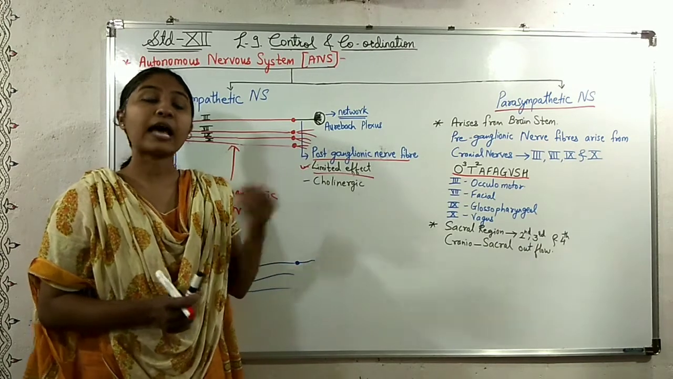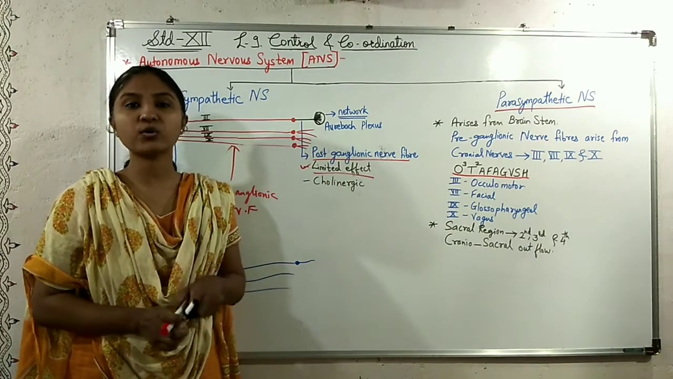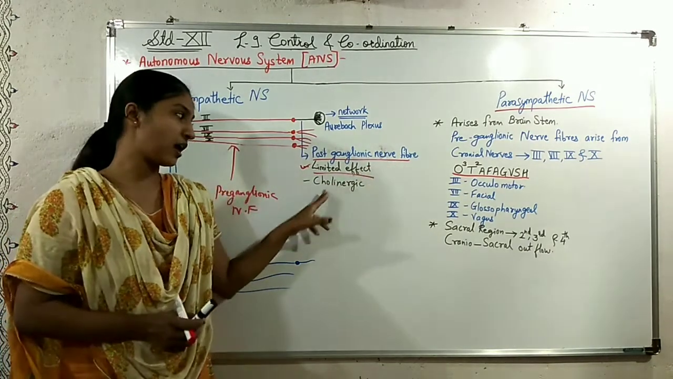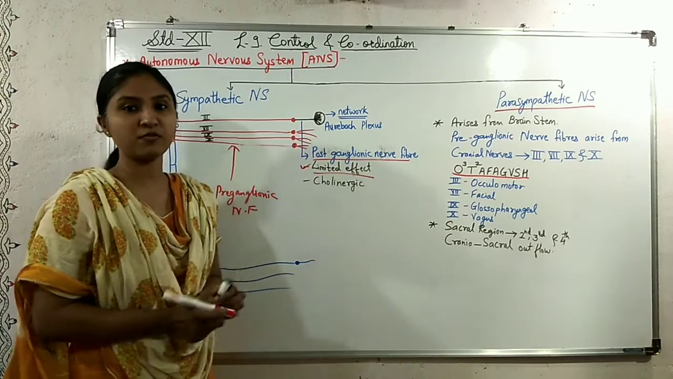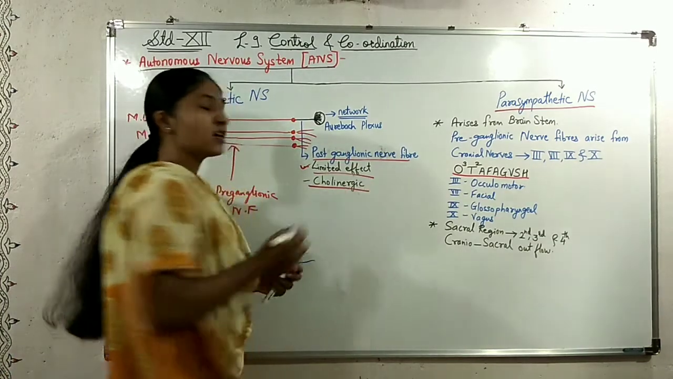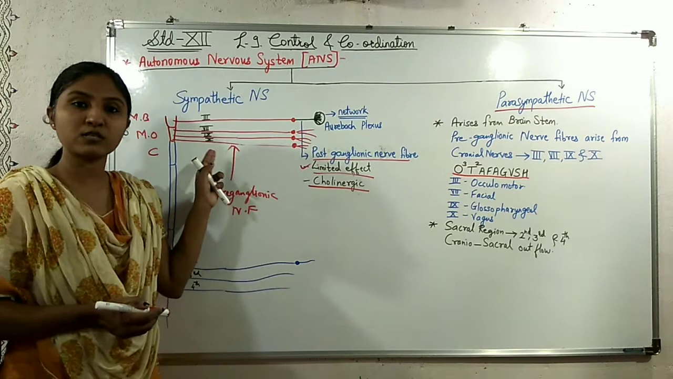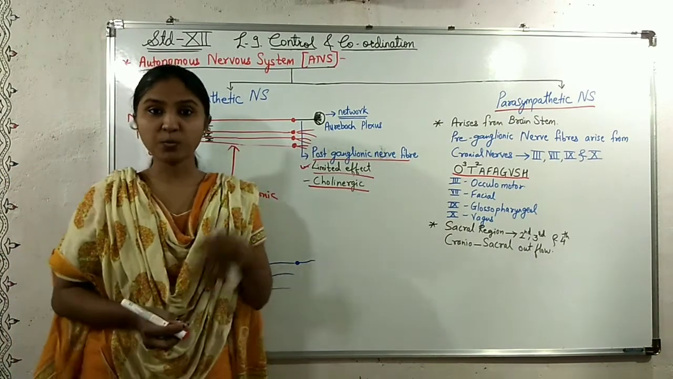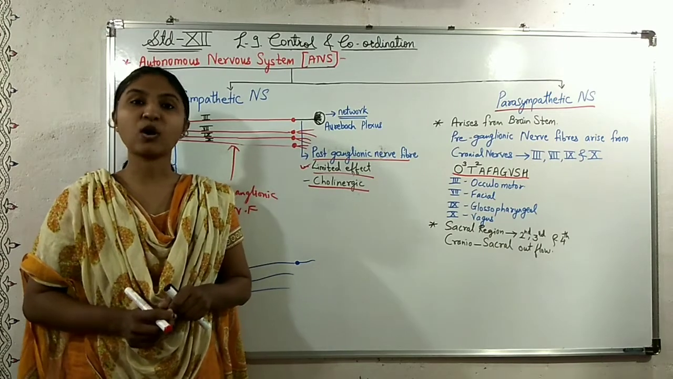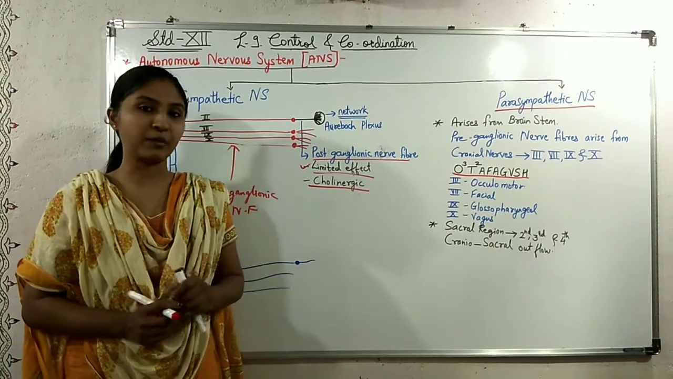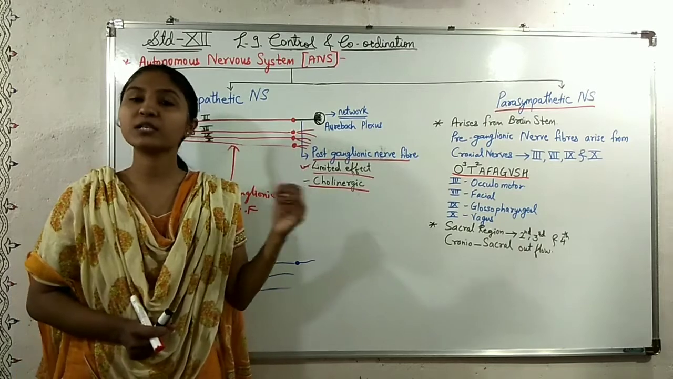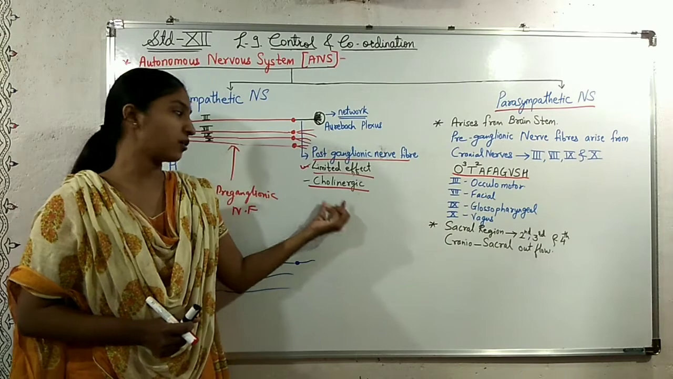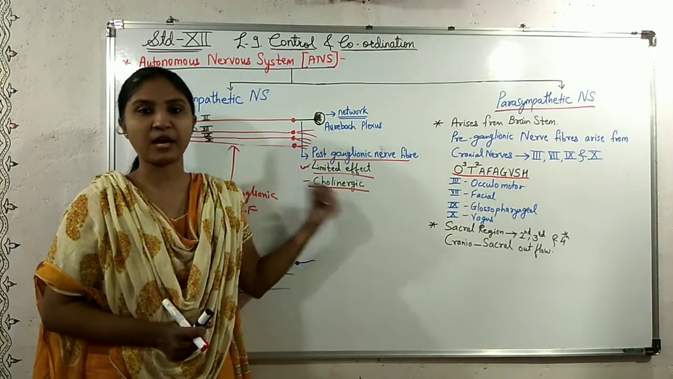They secrete acetylcholine as their neurotransmitter, and that's why these postganglionic nerve fibers are called cholinergic nerve fibers. Whereas we saw in the sympathetic nervous system, the neurotransmitter was adrenaline, and that's why those postganglionic nerve fibers were called adrenergic nerve fibers. Here the neurotransmitter is acetylcholine and these postganglionic nerve fibers are called cholinergic nerve fibers.